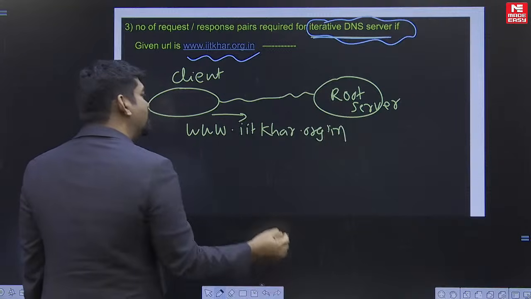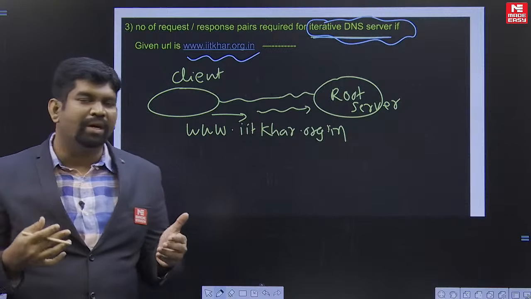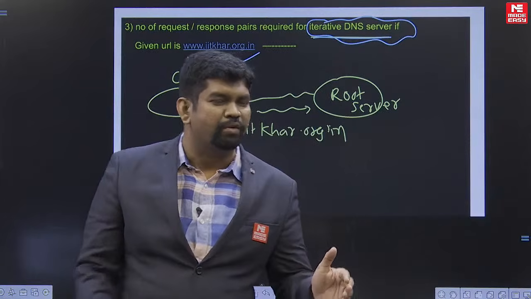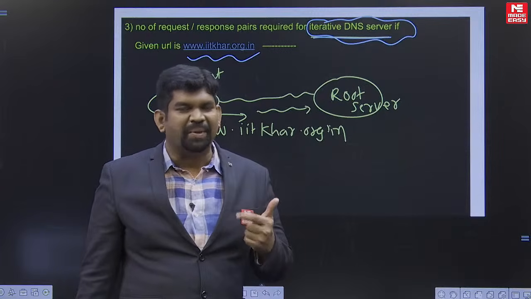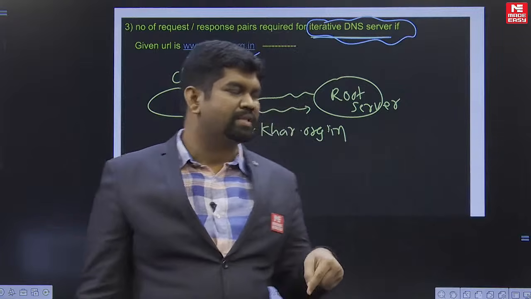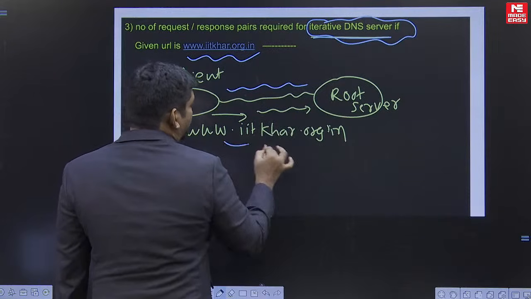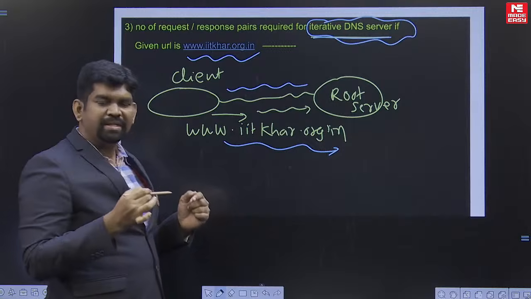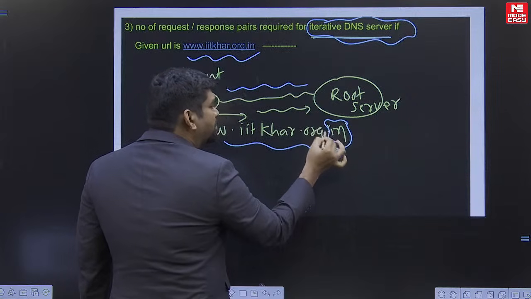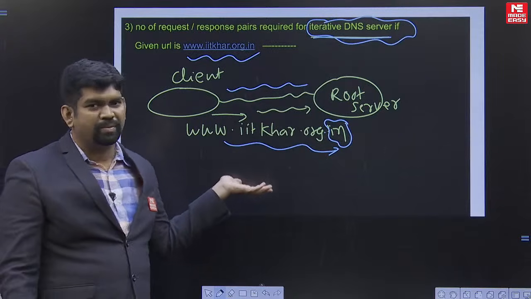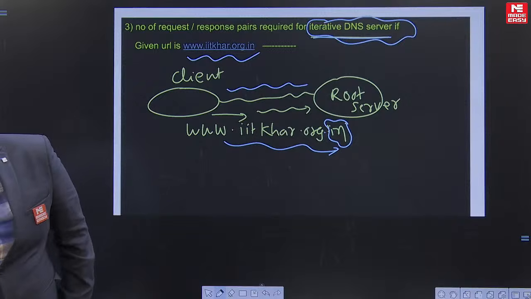So the query is given as www.iitkharagpur.org.in. Okay. So the point is, once you get the query, the root server will not contain the complete IP addresses of all servers in the world. They are connected in a hierarchy, and the traversing is from right side to left side. So it is going to take only the ending part, .in. That possibly means India; .com means commercial. Okay, like that. So fine.